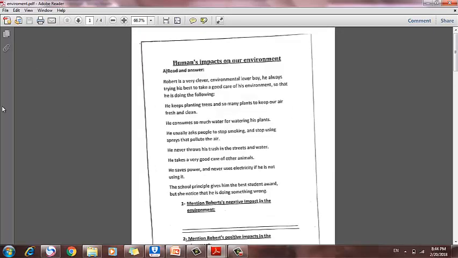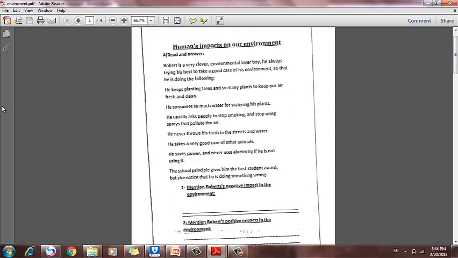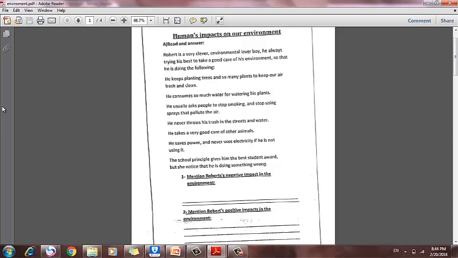Humans' impacts on our environment. Read and answer. Robert is a very clever environmental lover boy. He is always trying his best to take good care of his environment, so he is doing the following. He keeps planting trees and so many plants to keep our air fresh and clean. He consumes so much water for watering his plants.